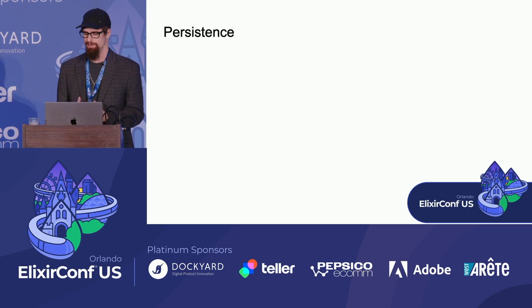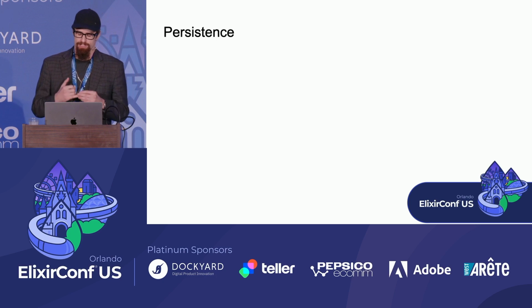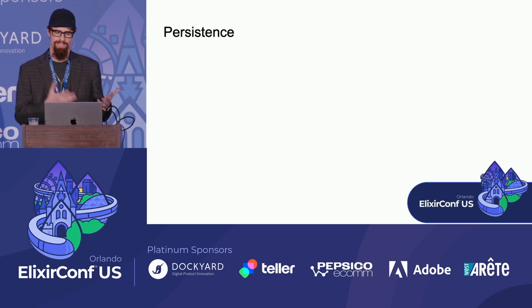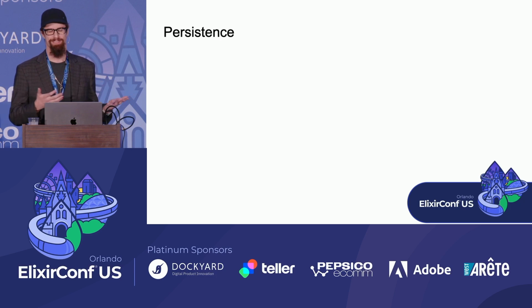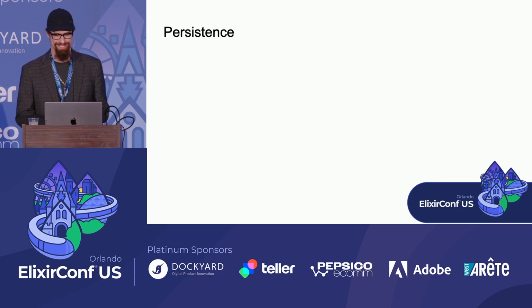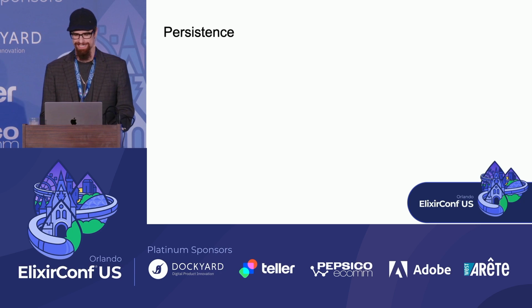So let's take a look at another feature of ECSx, which is persistence. So you've created these components for all of the entities in your game, but if you need to shut down your server for any reason, when you start it back up, all of the component data will be gone. And maybe this is okay if you have a very short-lived game, but if you're running an RPG where players are questing and gaining experience and growing, they'll probably not be very happy if the server restarts for an update and then they start back at level 0 again. So persistence is something that comes built in out of the box with ECSx.